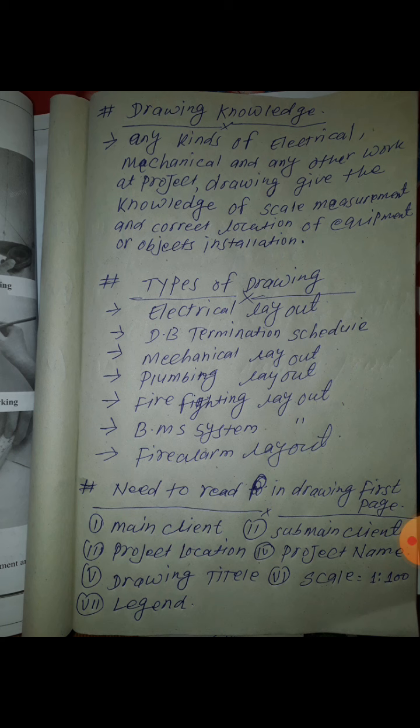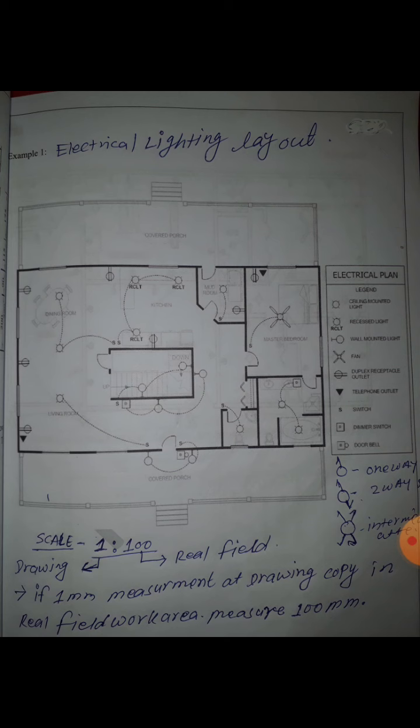You need to read the first page of the drawing. Be clear about what they are telling you on the first page, and follow it as per this scale and drawing title. This is important for you. Here I will show you an electrical lighting layout. This is your electrical lighting. The drawing title is electrical lighting layout.